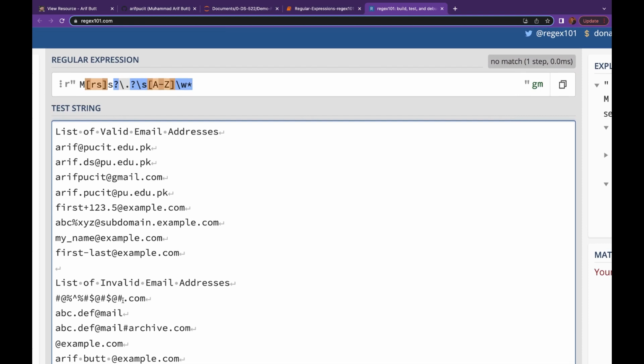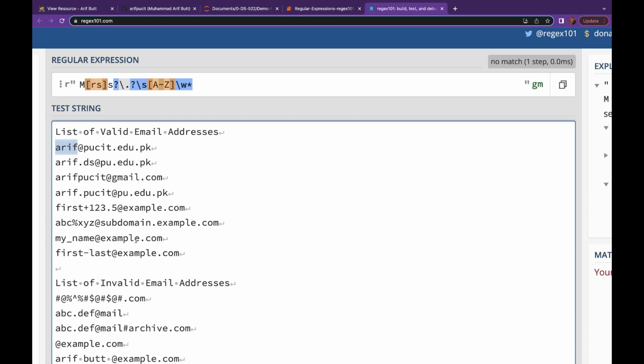Well, my dear students, a valid email address is composed of two parts, a username and a domain name. And the top level domain can of course further have subdomains.